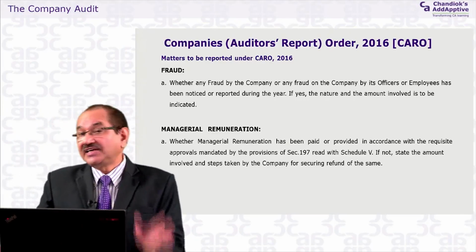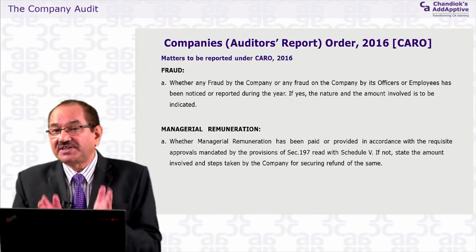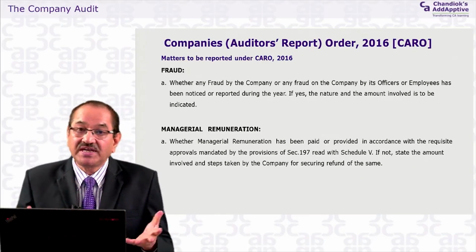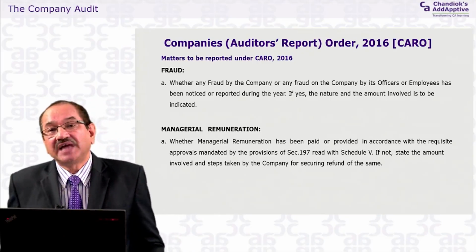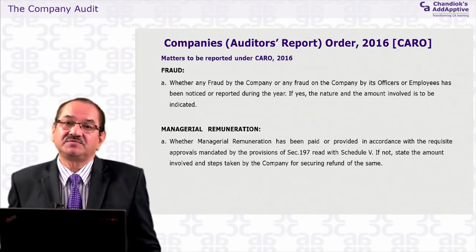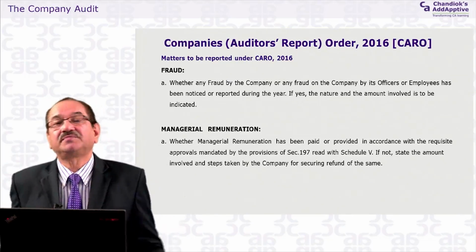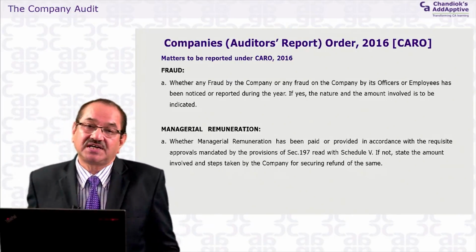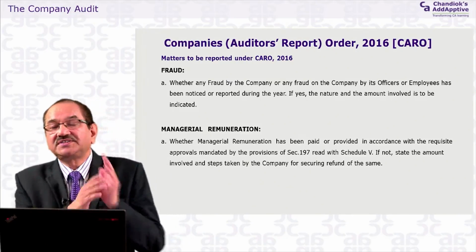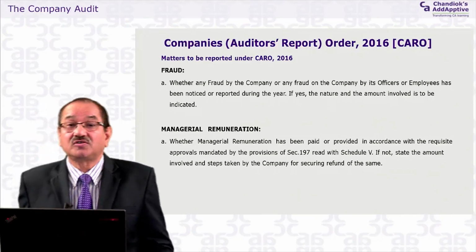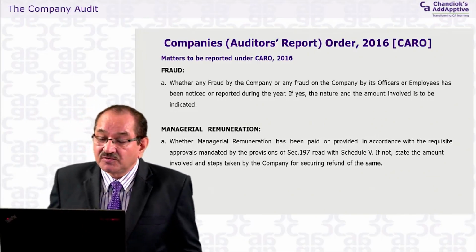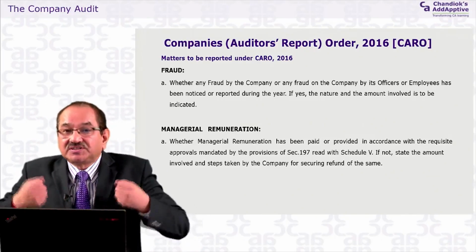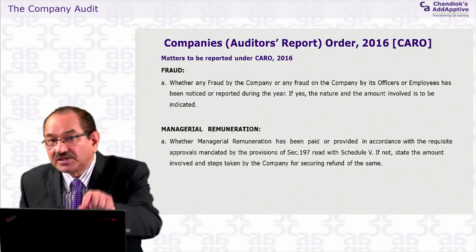Certainly, as I told you, the basic responsibility of detecting fraud and designing an internal control system so that fraud is timely detected is the responsibility of the management. It's not the responsibility of the auditors, but the auditors' responsibility is prescribed under the auditing standards. The Institute of Chartered Accountants has issued a guidance on how to report and to what extent the auditors are responsible on this point.